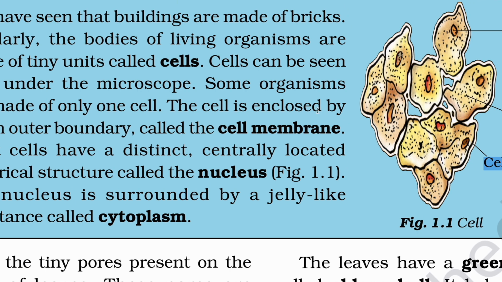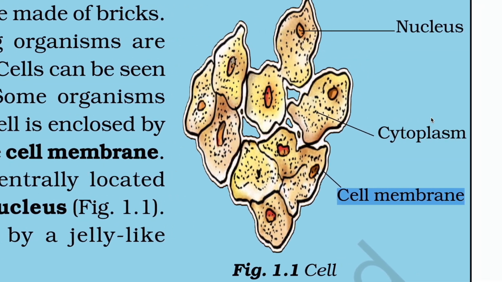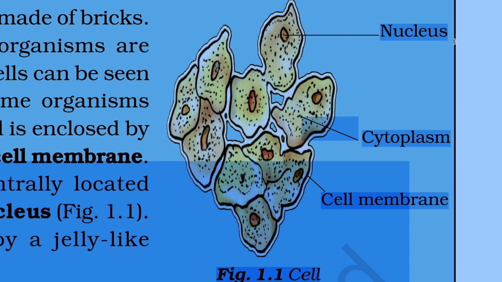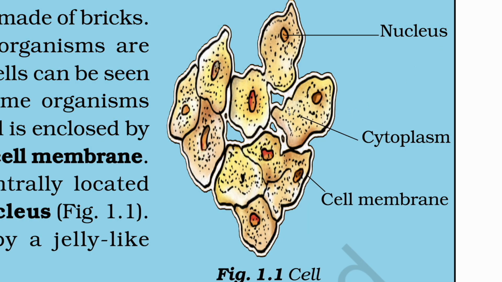So as you can see here, this is that cell. This is the spherical-shaped, centrally located organelle, and this is known as the nucleus. And this is a jelly-like substance. This is known as cytoplasm. And this is the membrane which covers everything. This is known as the cell membrane. Remember, this is also a nucleus, this is also a nucleus, and all the spherical, centrally located organelles here are most probably nuclei.